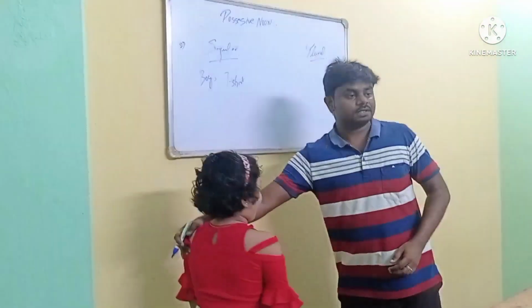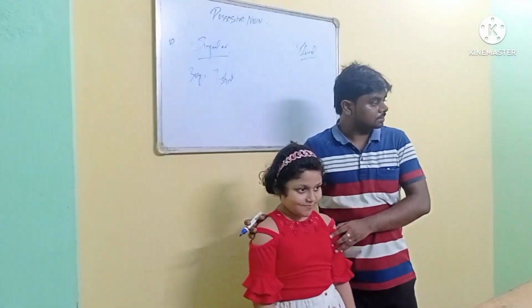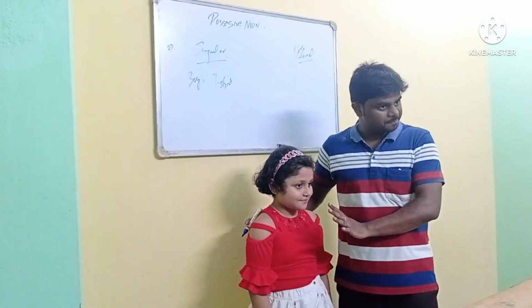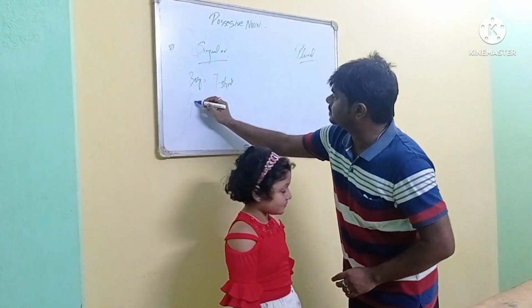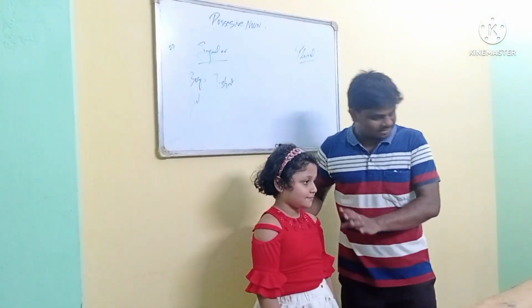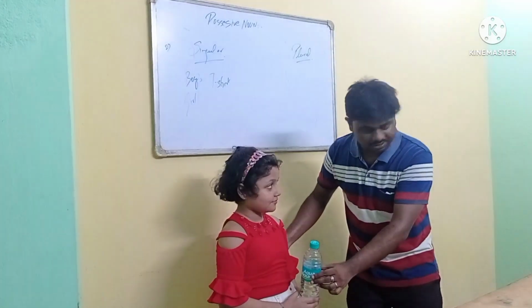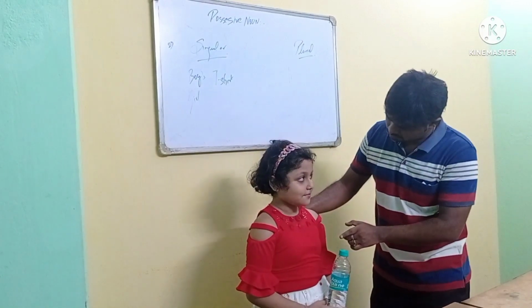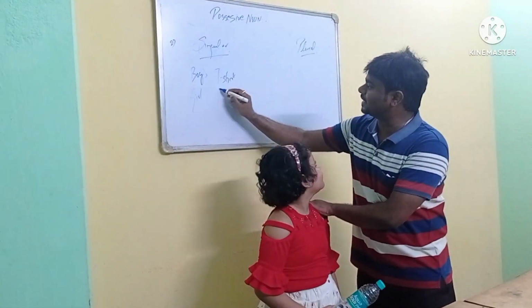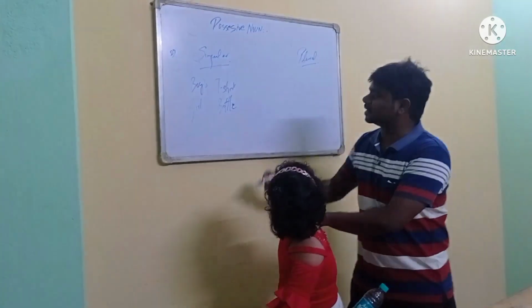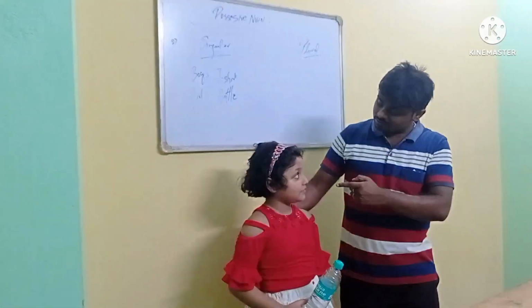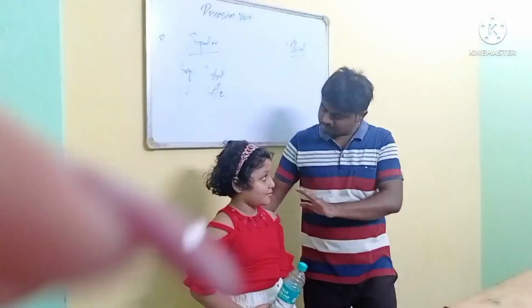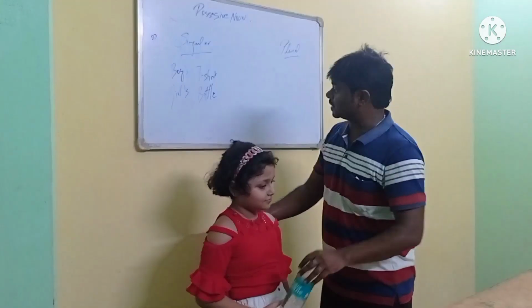Come here. Okay. This is girl. What are you? Say girl. She's a girl. Okay. So I write girl over here. Written? Okay. Let's say this bottle is of Saranya's. Okay? Clear? Bottle of Saranya? Your bottle? Yes. So I write bottle here. We will say girl's bottle. Concept clear, everybody? Clear? Wait. Apostrophe S. Okay. Go and sit. Thank you.